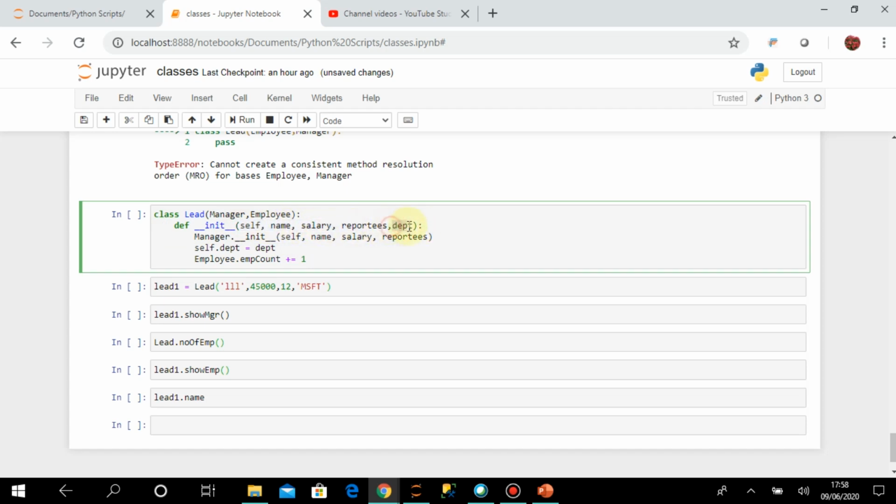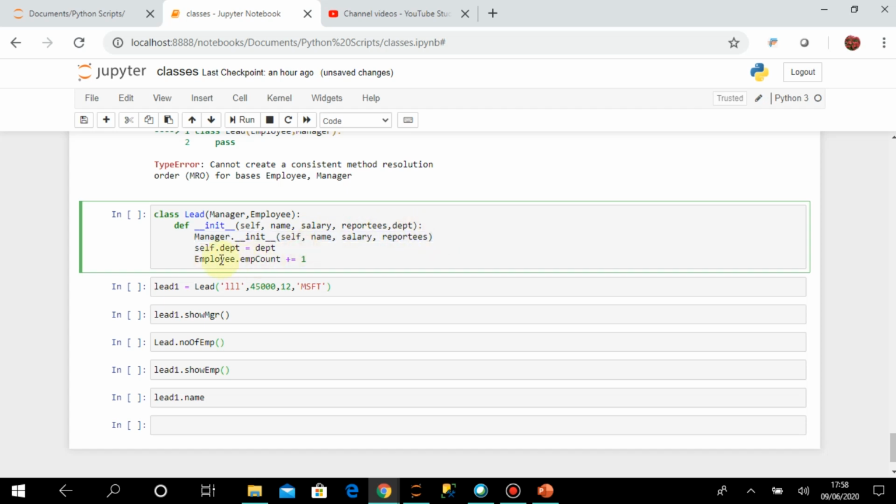Department is a new data attribute for the Lead class, and inside that I am calling the init method of the Manager class. So the constructor of Manager will be called, and you can remember that inside the Manager constructor I am again calling the constructor of the Employee class. So it will be called in that way and everything should be fine.